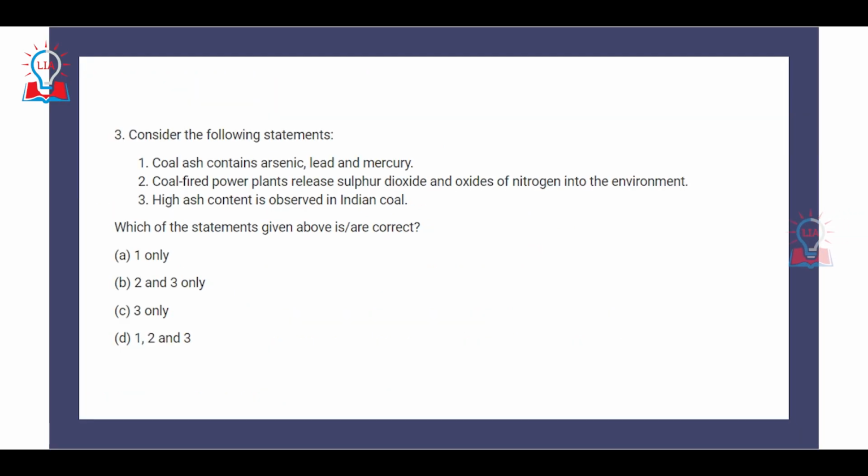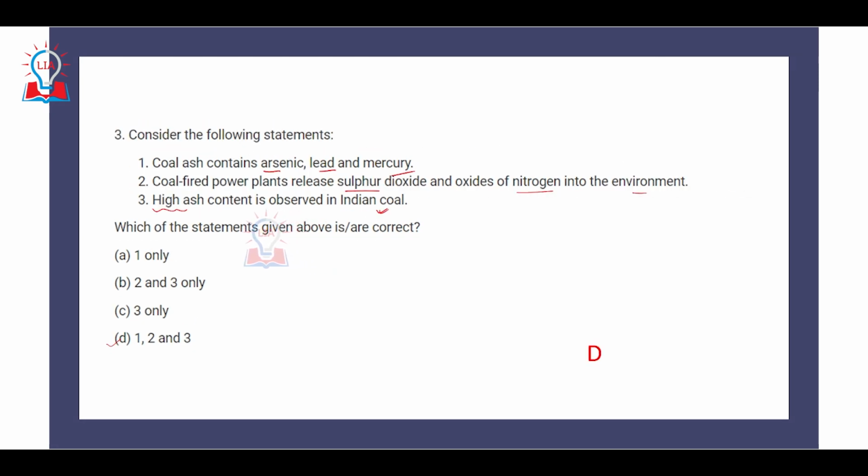Third question again is similar to the second question, and here the question has been asked regarding the coal ash. Now, coal ash is the byproduct when the coal is being burned in the industrial processes, and the first statement is that coal ash contains arsenic, lead, and mercury. Second is coal fired power plants release sulfur dioxide and nitrogen oxides into the environment, and third is high ash content is observed in the Indian coal. So if we take a look at all the options, we can say that all the three options are correct